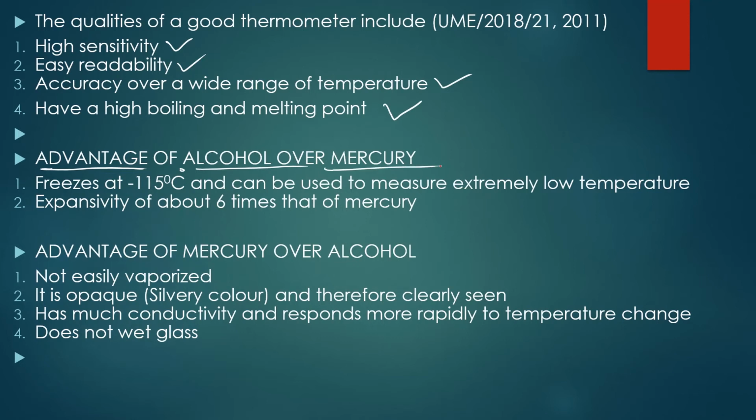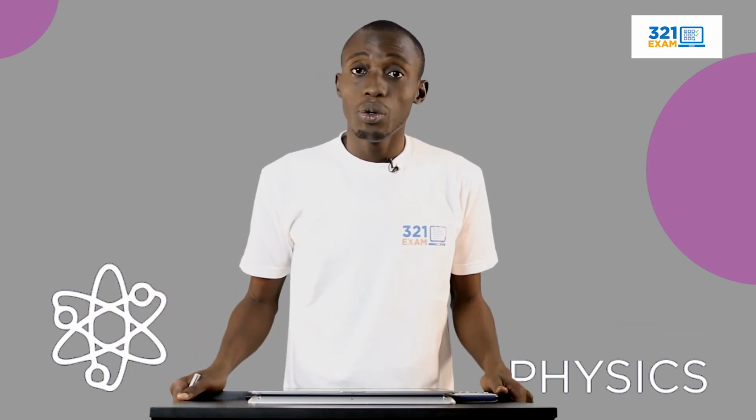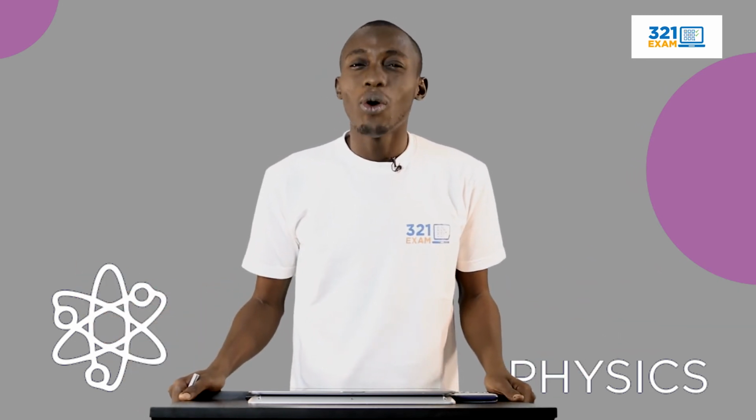Advantage of alcohol over mercury. Alcohol freezes at minus 115 degrees Celsius. You know what that means? In a very cold region, like the polar region or anywhere that is very cold, you make use of alcohol in glass thermometer. You don't make use of mercury in glass thermometer, because mercury cannot be used to measure